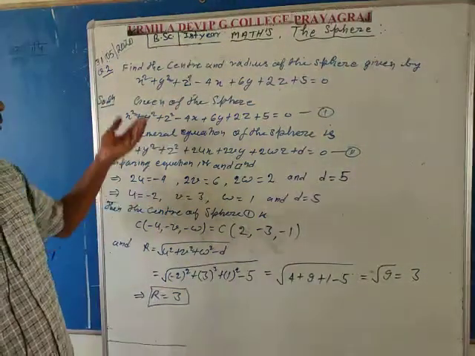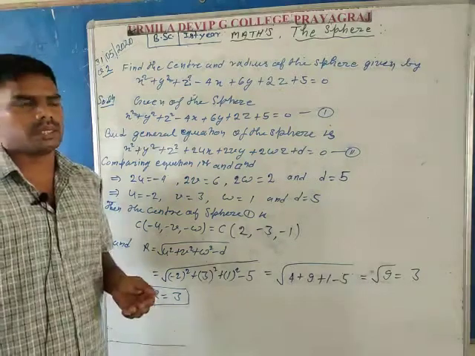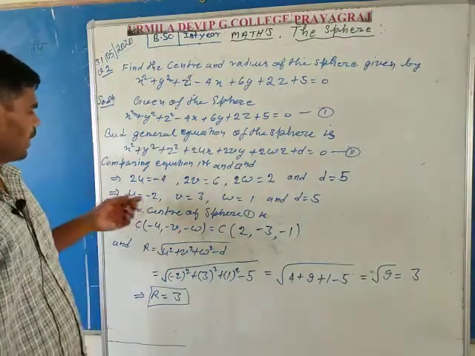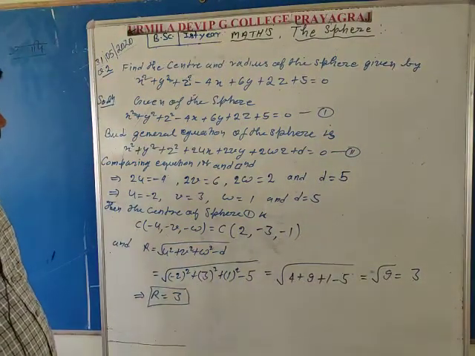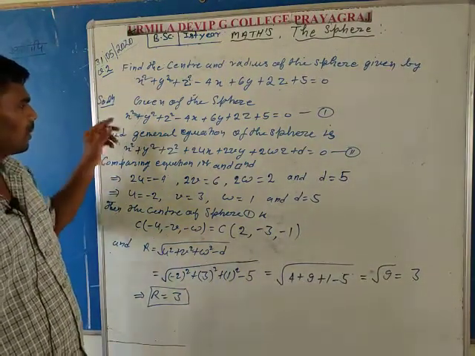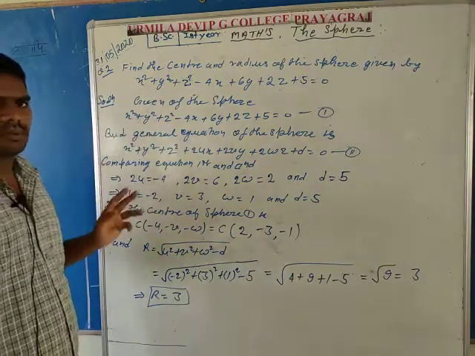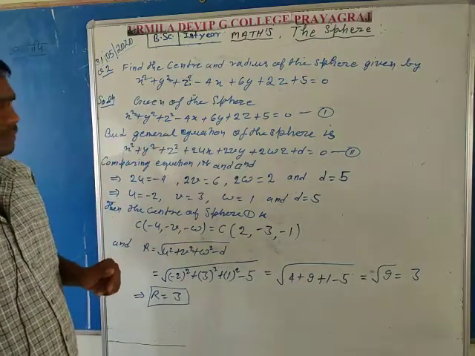I want the coordinates of the center and the value of the radius. Therefore, comparing these two equations, 2u is equal to minus 4. Here the coefficients of x square, y square, z square will be the same, that is 1.